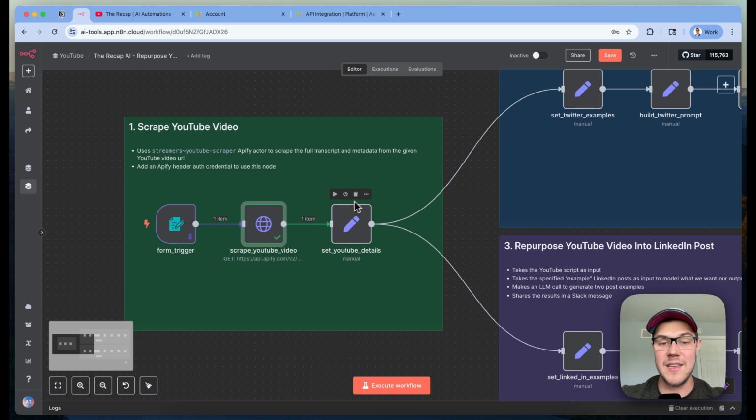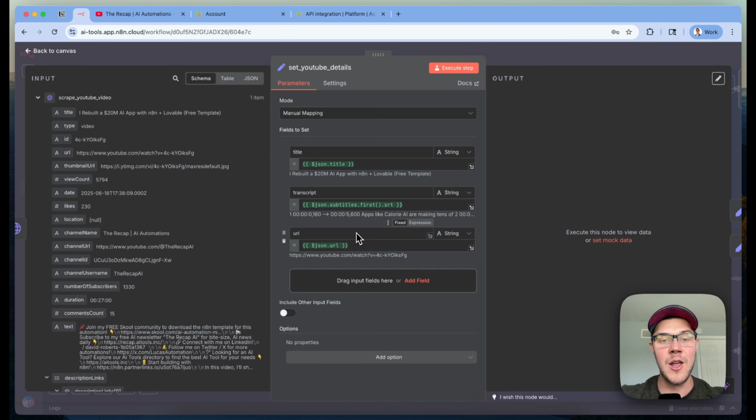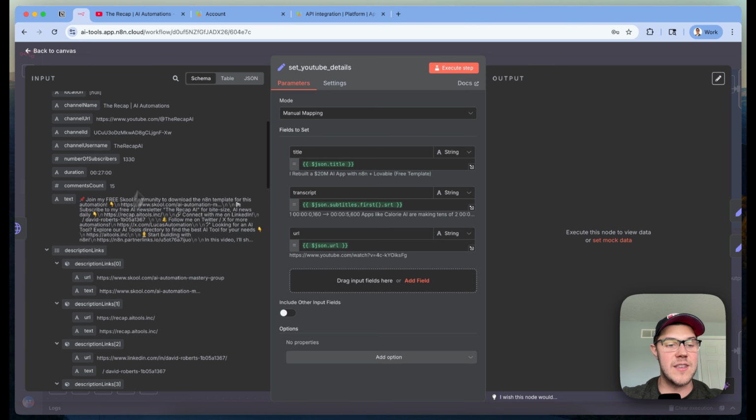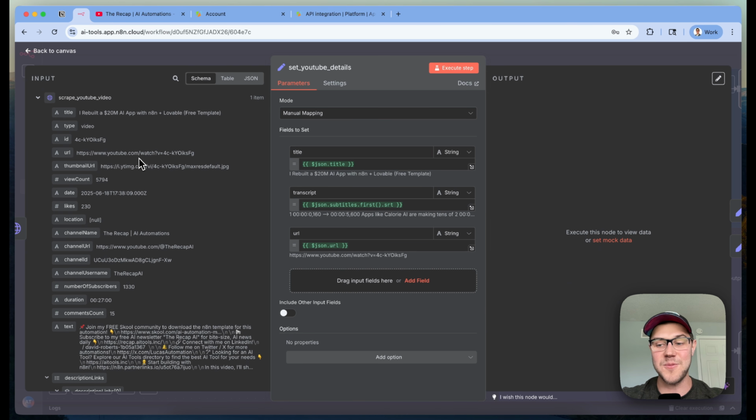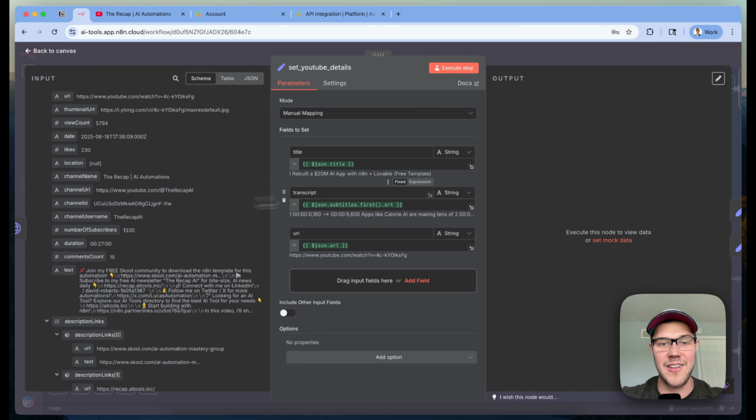Going forward, the next part is going to be a simple set field node where we set some details that were extracted from this metadata. You don't have to do this, but this is a practice that I like to follow when building my automations, so I don't have to dig through this really large response object with data I'm not necessarily going to use.